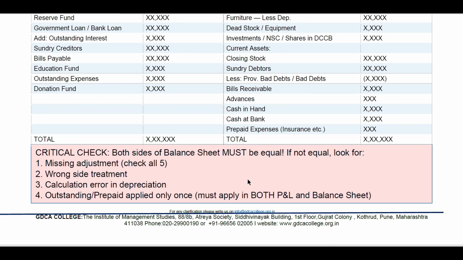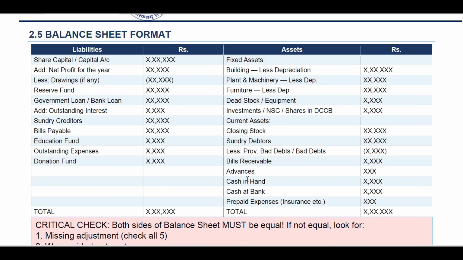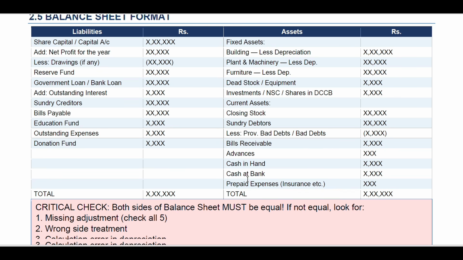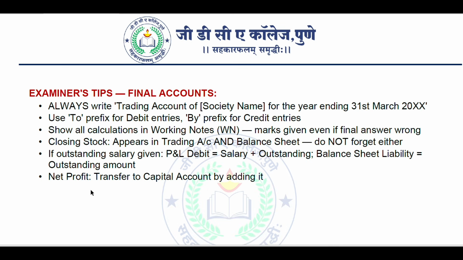Outstanding and prepaid applied only once, when they must be applied in both the profit and loss account and the balance sheet. Due to this, the balance sheet might be different. So you have to calculate outstanding and prepaid in both the profit and loss account and the balance sheet. Then it will tally.